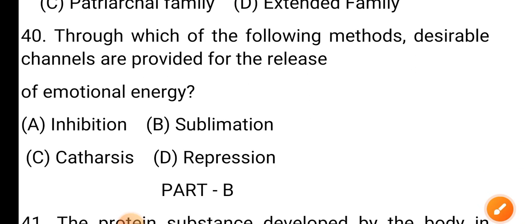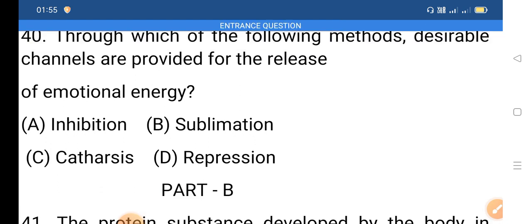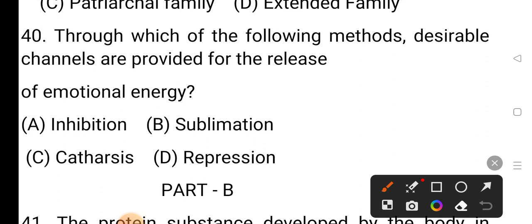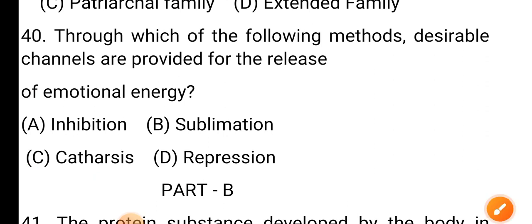Question number 40. Through which of the following methods are desirable channels provided for release of emotional energy? Option A is inhibition, option B is sublimation, option C catharsis, and option D is depression. Answer is option C, catharsis.